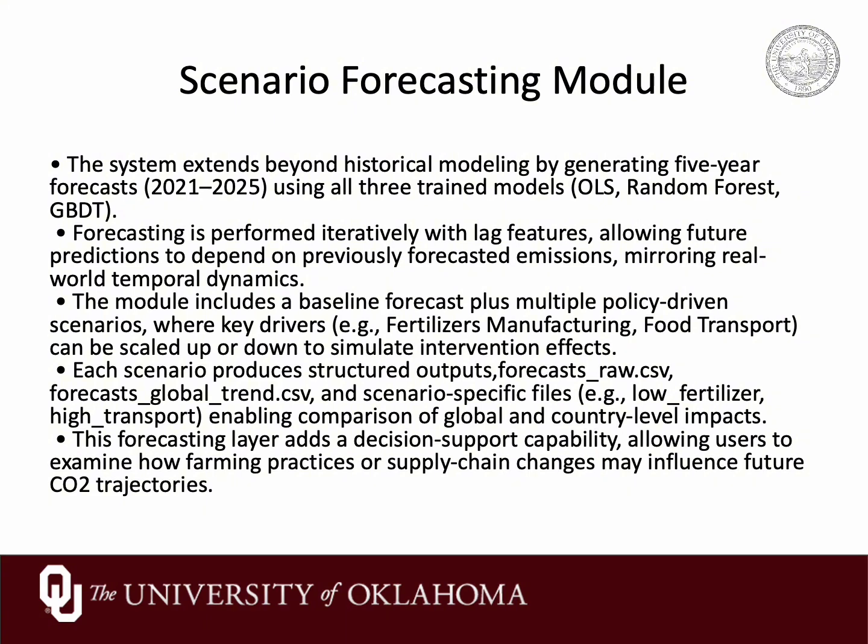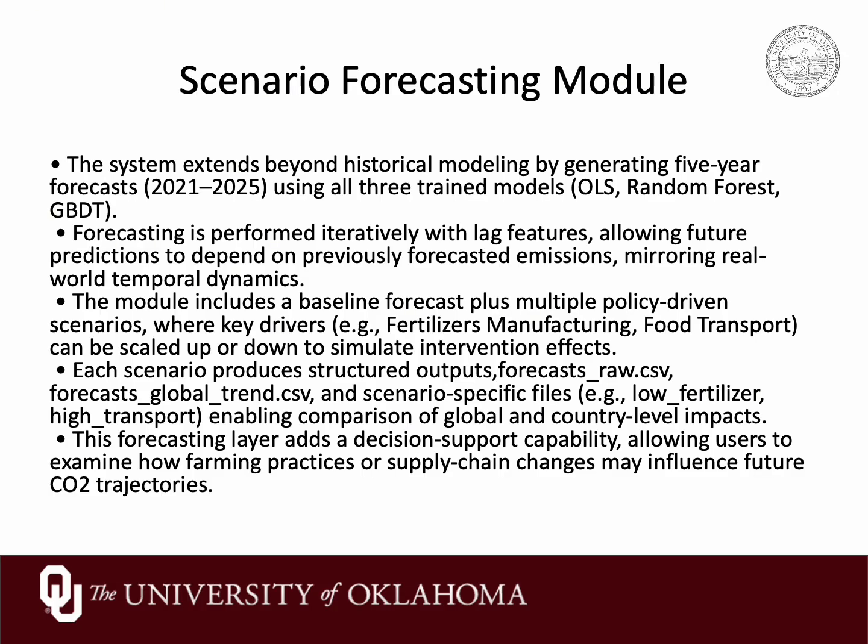Beyond fitting models on historical data, we wanted a simple scenario based forecasting capability. This is implemented in the function forecast future in the dmpro.py file. The idea is that for each country, we take the latest year in the dataset and its feature values.